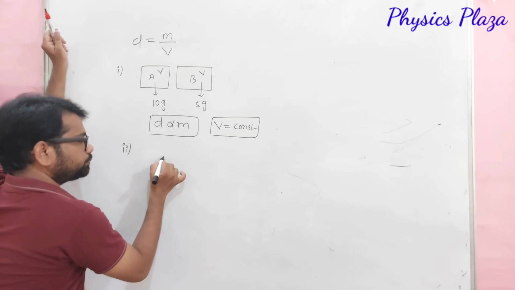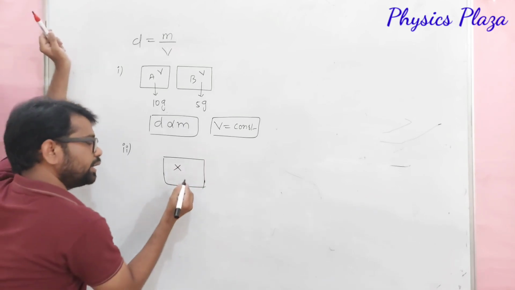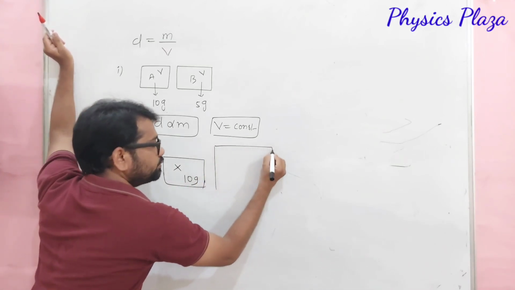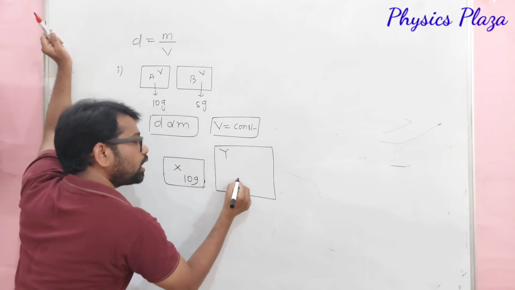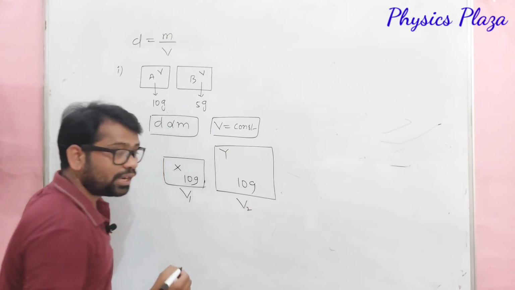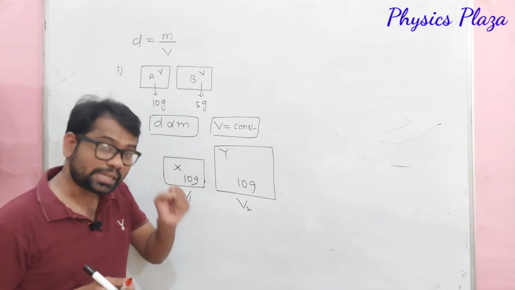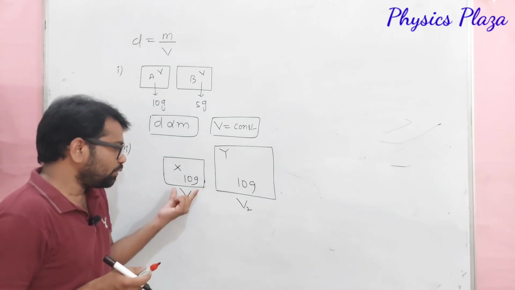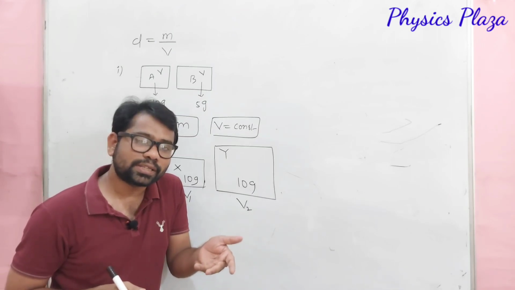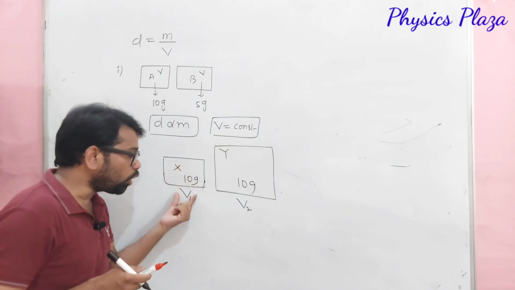Now, we will see the next factor. Dear children, here, let us take body X. The mass of the body X is 10 grams. And here, mass of the Y body is also 10 grams only. Here, volume of this body is V1, whereas volume of this body is V2. Children, in which case will the density be more? Dear children, it is very clear, and it is experimentally also proved. For example, here 10 grams of iron, here 10 grams of cotton. So which one is more dense? Obviously here 10 grams of iron is more dense. Why? Mass is the same but volume is less.